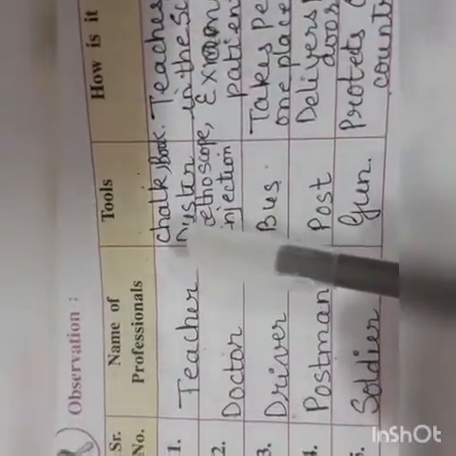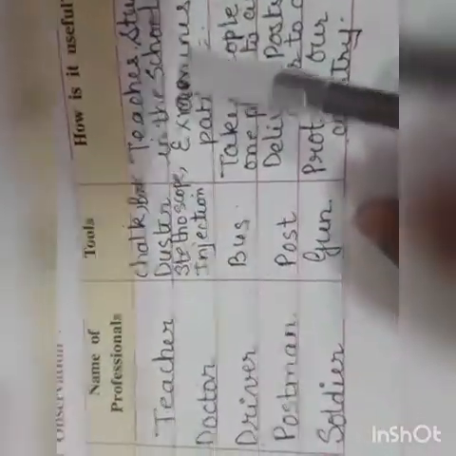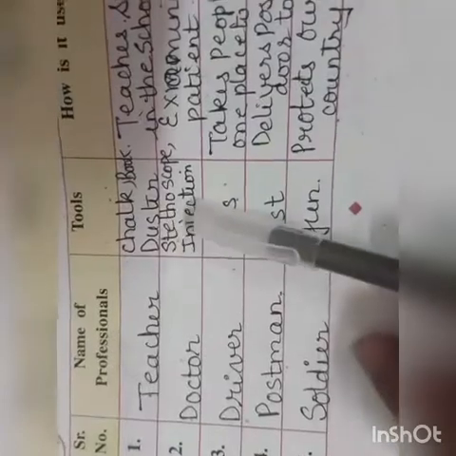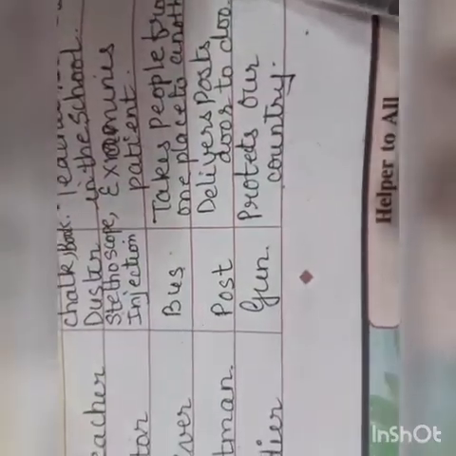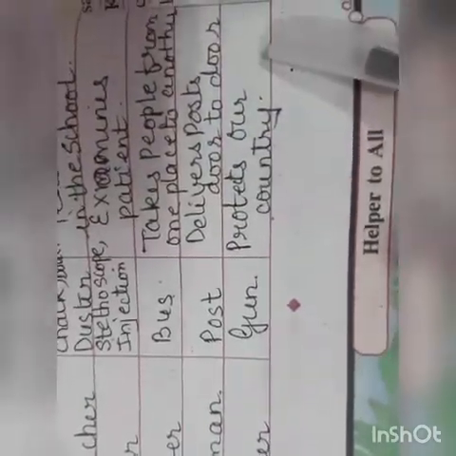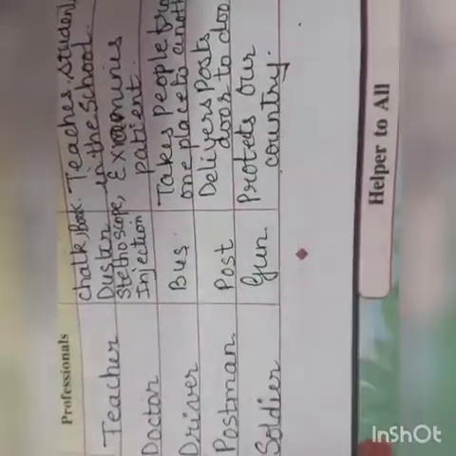What are the tools used by the teacher? Chalk, book and duster. Teacher teaches students in the school. Doctor: stethoscope, injection, medicines, examines the patient. Driver: bus, takes people from one place to another. Postman, what is his tool? He takes the post and delivers the post from door to door. And soldier: gun, protects our country. So this is the way how they are useful to us that we have written.